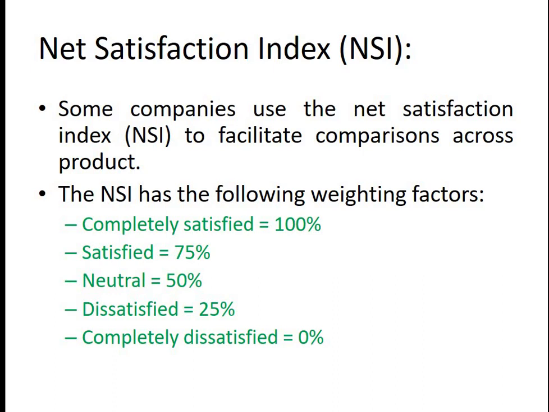And if this satisfaction is a good indicator of product loyalty, then half completely satisfied and half neutral is certainly less positive than all satisfied customers, right? And then we are not sure of the rationale behind giving a 25% weightage to those who are dissatisfied, right?